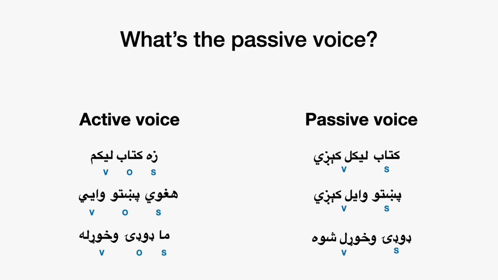Now obviously this only works with transitive verbs because you need a subject and an object, and then the subject disappears and the object becomes the subject of the sentence. So the Farsi grammar term that's used in Pashto for this is called majhul, which means hidden or mysterious, because we hide the subject and we don't know who did it. We just know that the verb was done to some object.